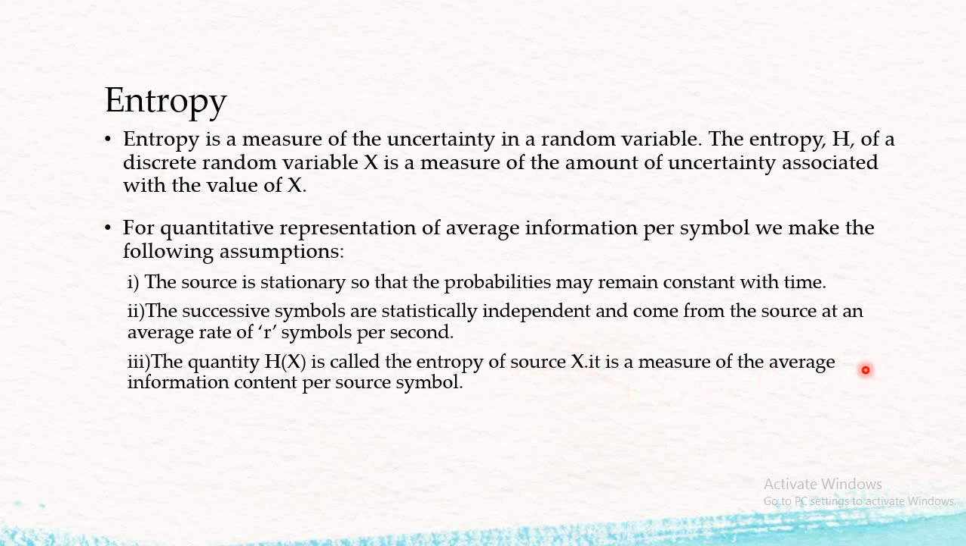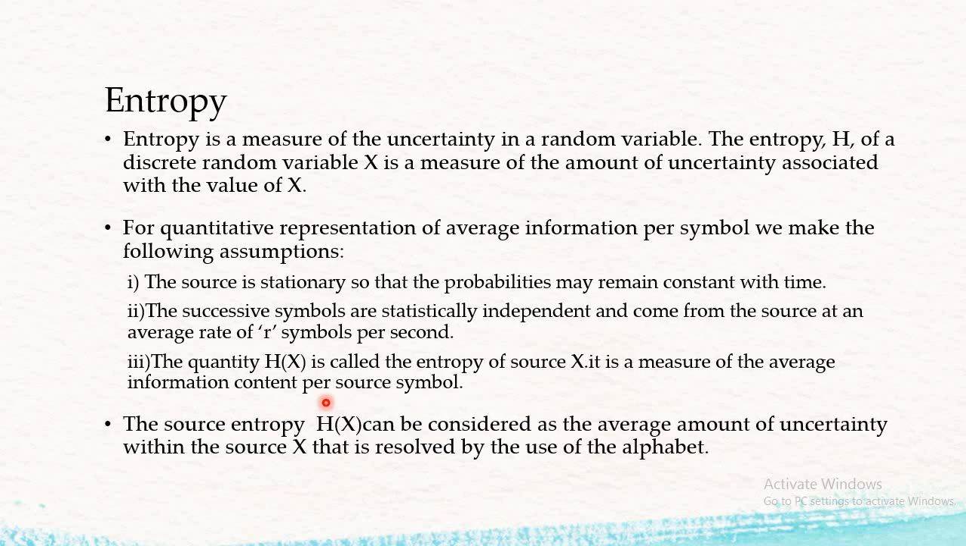It is a measure of the average information content per symbol source. The source entropy H(X) can be considered as an average amount of uncertainty within the source X that is resolved by the use of the alphabets, and the formula for entropy comes out to be a summation of k equals 1 to m, p_k log to the base 2 of 1 upon p_k. So this is the formula for finding the entropy. Entropy is nothing but the average amount of information transferred.